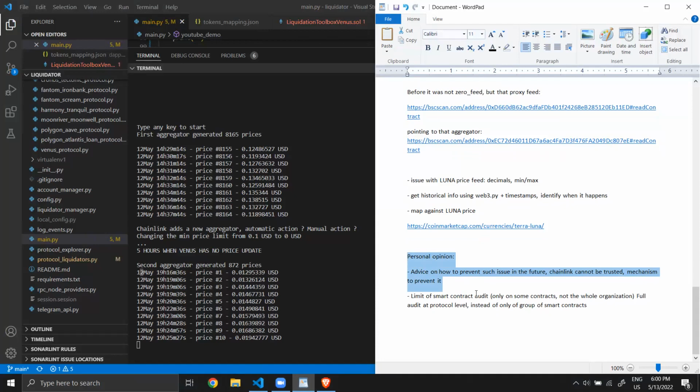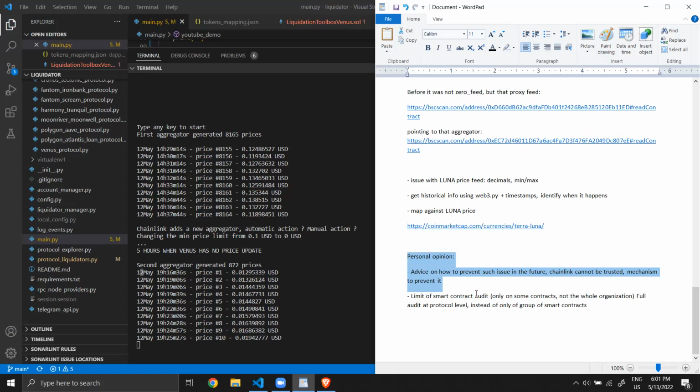I'm not sure that Venus was doing it, and also Blizz Finance was not properly doing it. Blizz Finance is another protocol on Avalanche, where they were not able, like Venus, to detect the problem, and all the funds of users were drained.